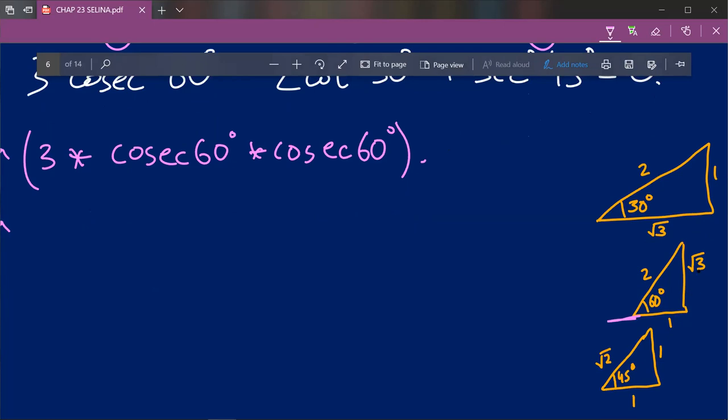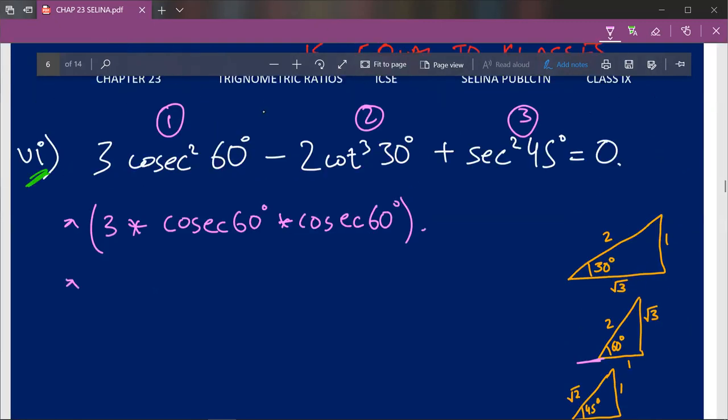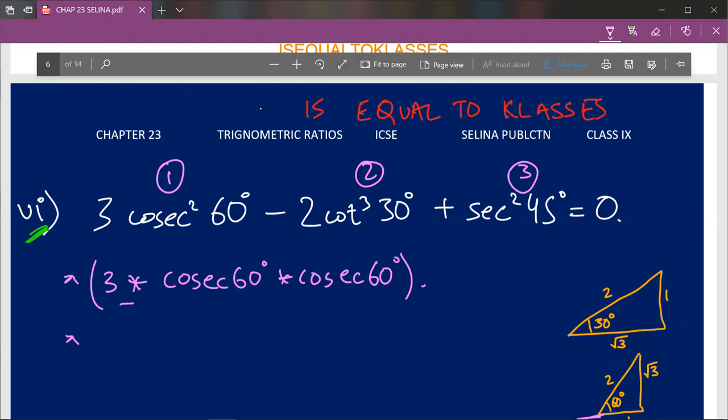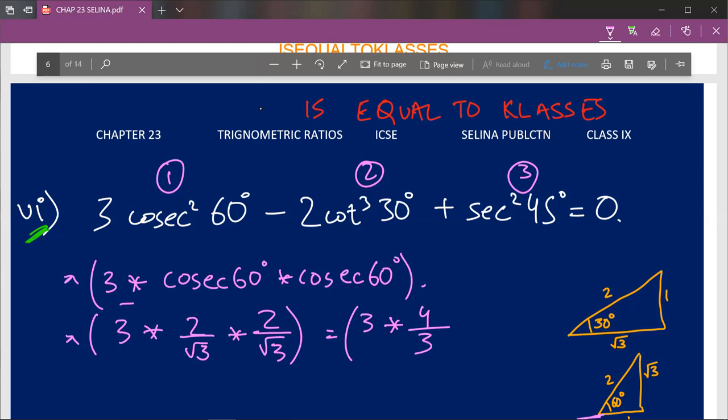So sine 60 degree will be root 3 upon 2. The reciprocal of that value, 2 upon root 3, will be equal to cosecant 60 degree. So 3 into cosecant 60 degree, which is 2 upon root 3, into cosecant 60 degree, which is 2 upon root 3. This can be further simplified to 2 into 2, which is 4, and 3 into root 3 into root 3, which is 3. So 3 and 3 get cut, and the answer to our first part is 4.